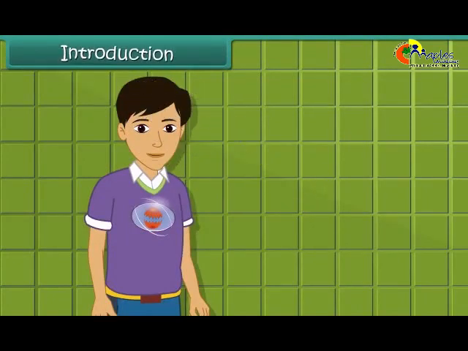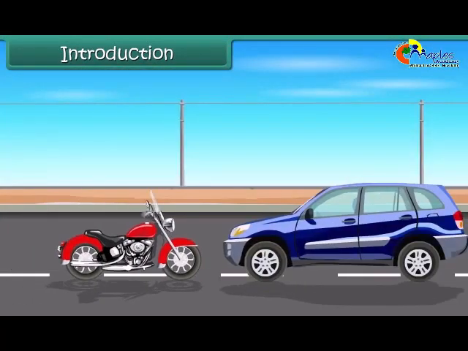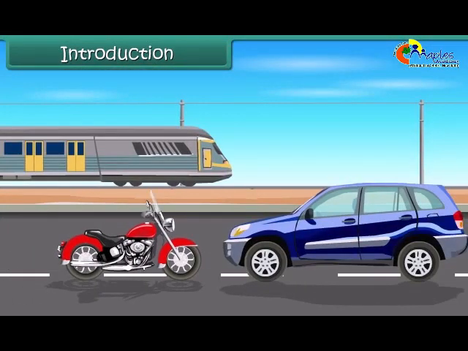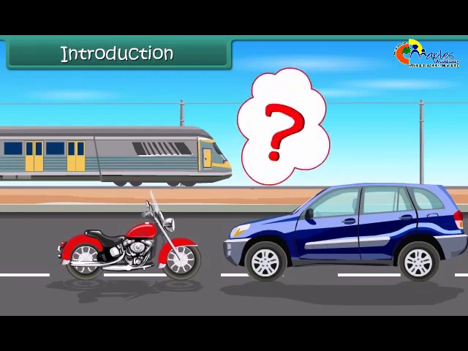Introduction. Hi friends, we can see so many vehicles like bikes, cars, trains, etc. all are running around us. They don't eat any food like any living being does. Then how do they get their energy?